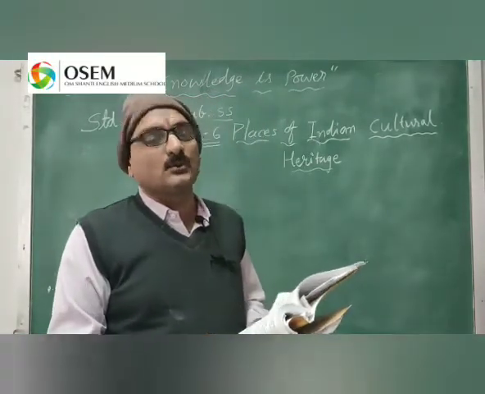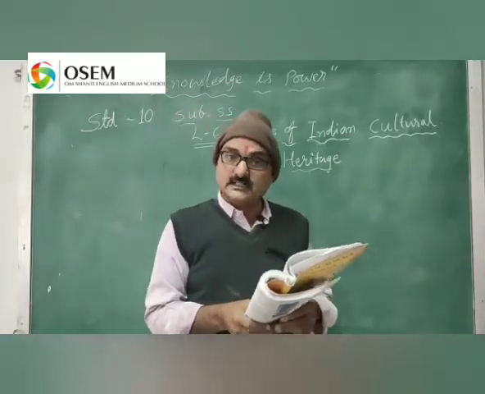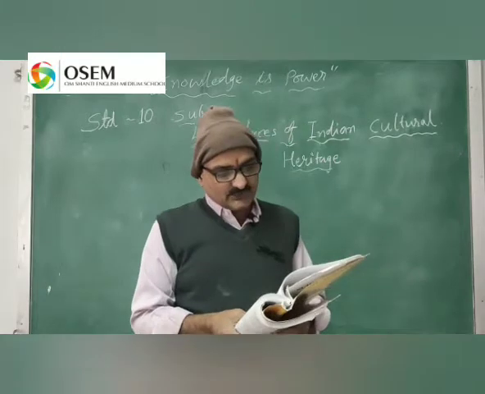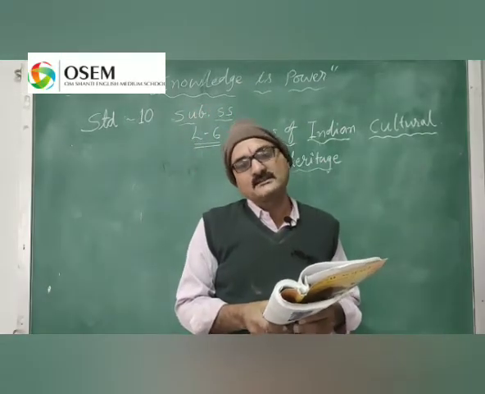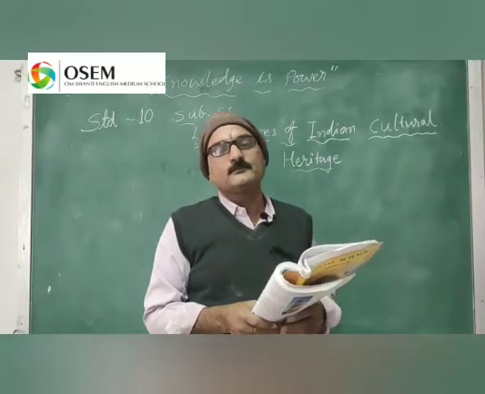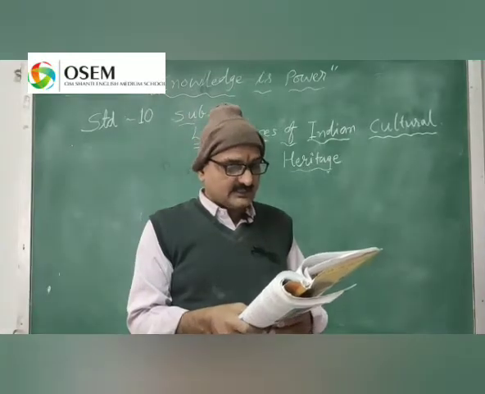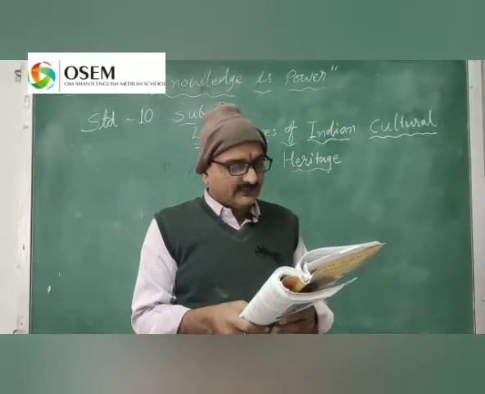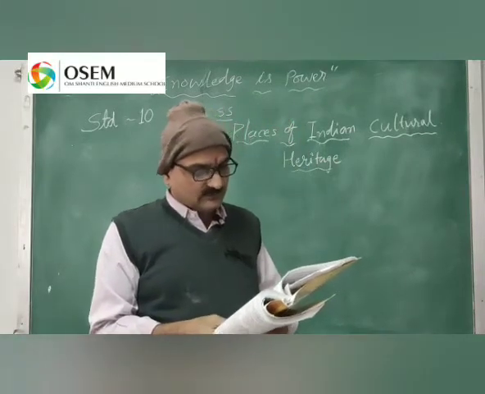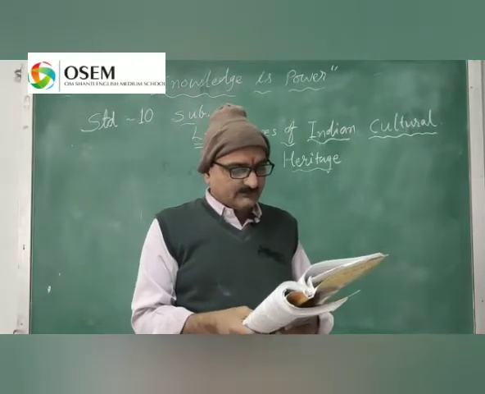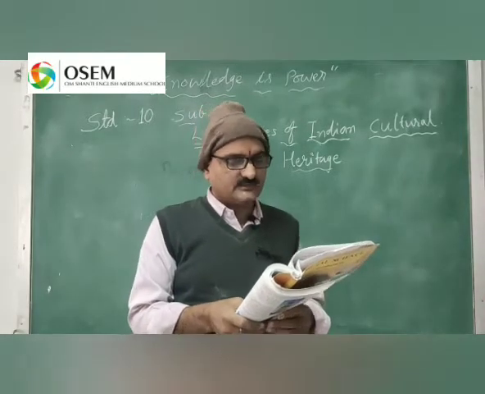Sun Temple of Konark. The Sun Temple of Konark, near Jagannath Puri, Odisha, is very famous. It is situated near the Bay of Bengal in Puri district in Odisha. Jagannath Puri is also a very famous pilgrimage place. It was constructed in the 13th century during the reign of King Narasimhavarman I, who belonged to the Ganga dynasty. The chariot temple drawn by 7 horses took the form of the chariot of the sun god.